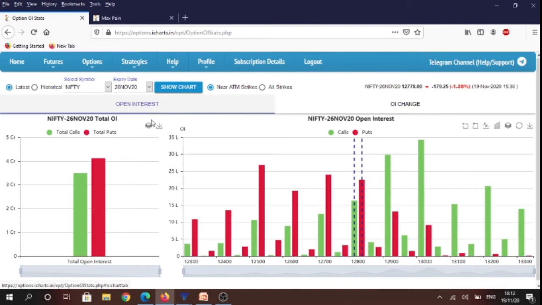So overall it just confirms that for 26 November weekly expiry we have a broad trading range of 13,000 to 12,500. So as more and more trading days get elapsed in this weekly expiry, this data is going to change, and that would be providing us with more clues on what is likely to happen.